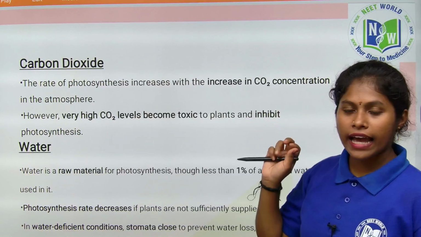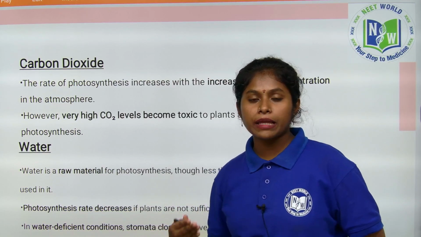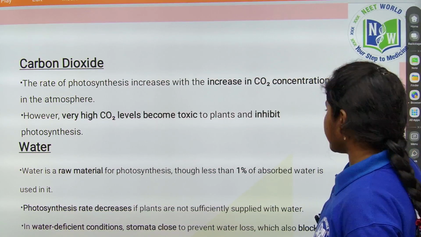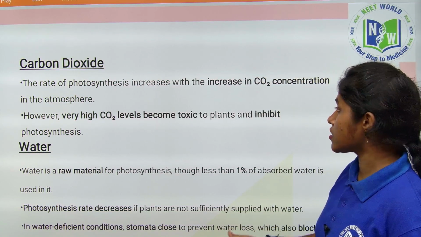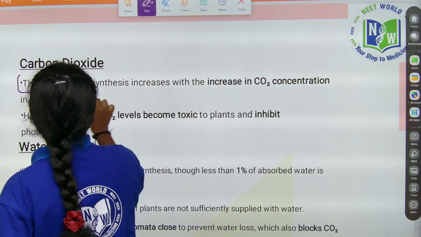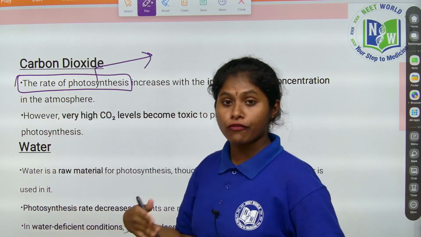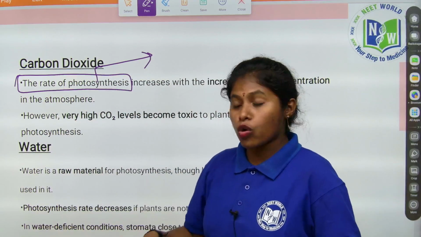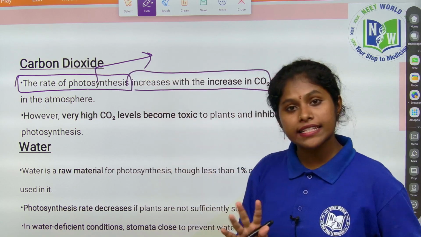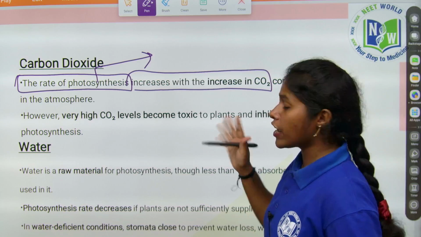Okay. Coming to another source which is very important to produce food in the plants: carbon dioxide. Plants need carbon dioxide, right? The rate of photosynthesis increases with an increase of carbon dioxide. So what is meant by rate of photosynthesis? They can prepare food more efficiently. If there is more carbon dioxide, photosynthesis occurs very efficiently.